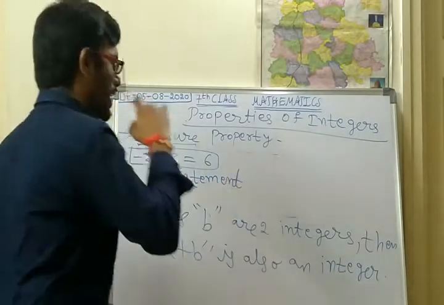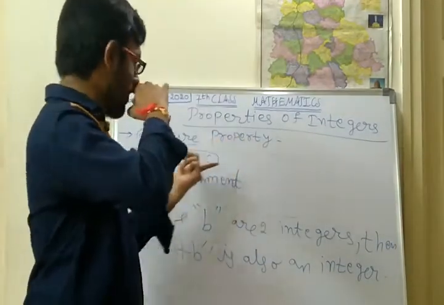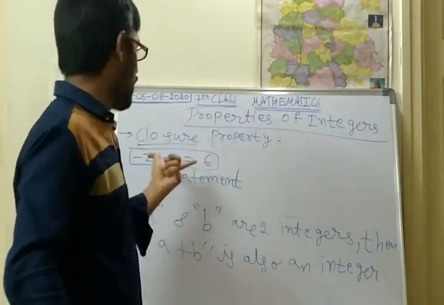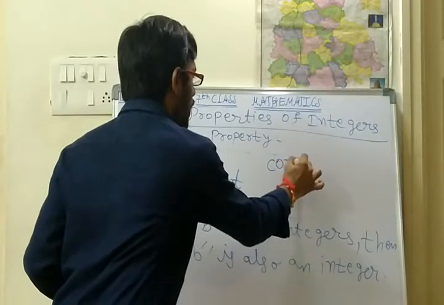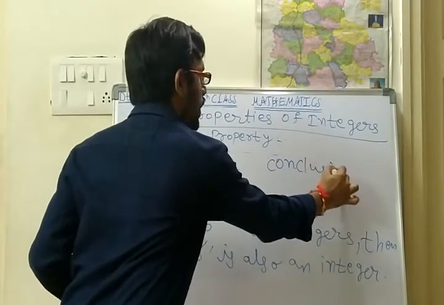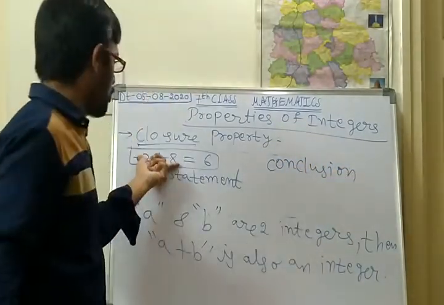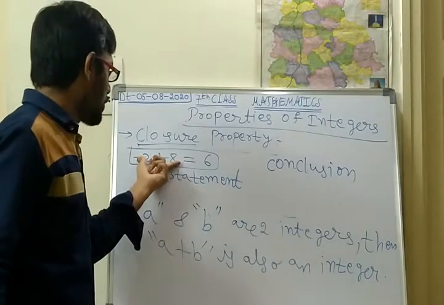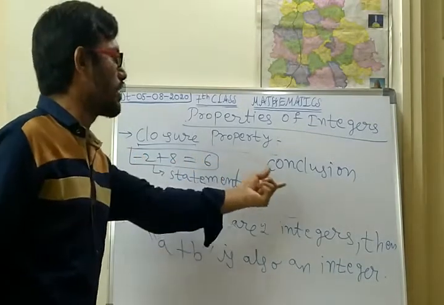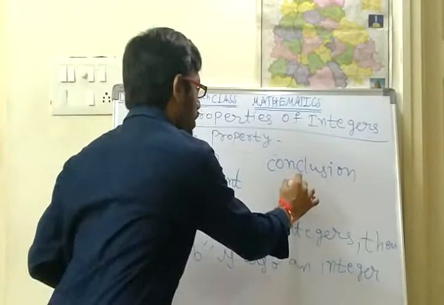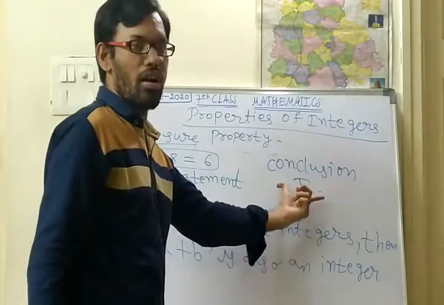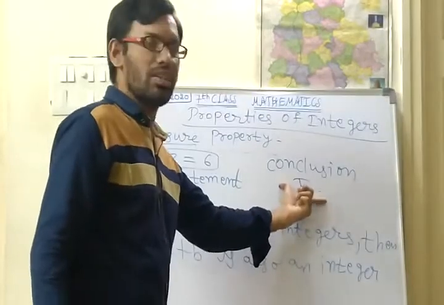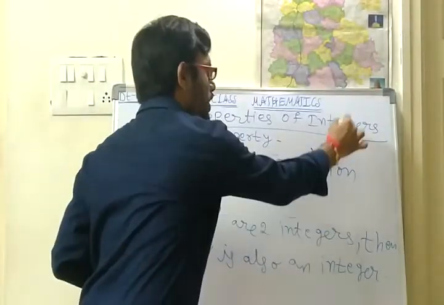Whether this closure property is satisfied or not, we are drawing a conclusion. How are we doing that? By adding these two numbers, we see whether the result is an integer or not. If the result is an integer, our conclusion is correct.